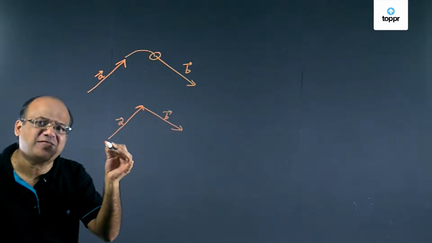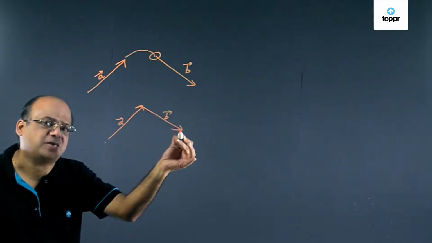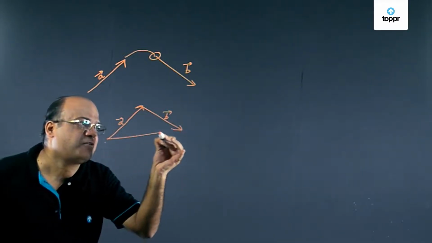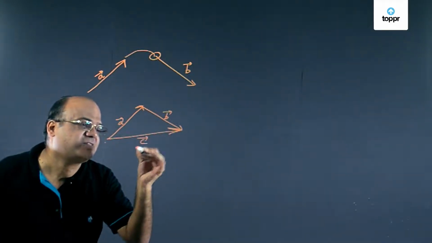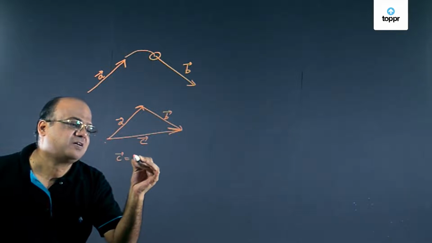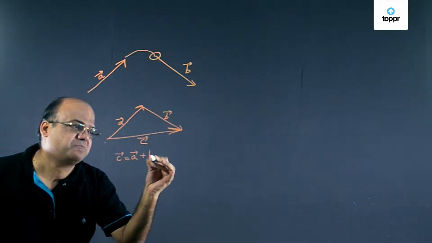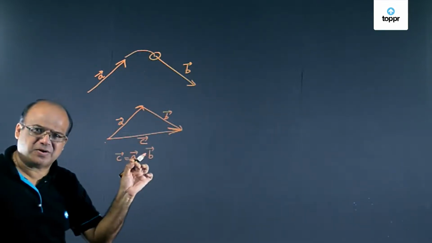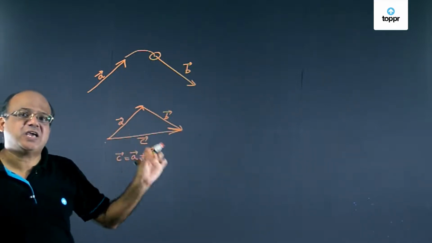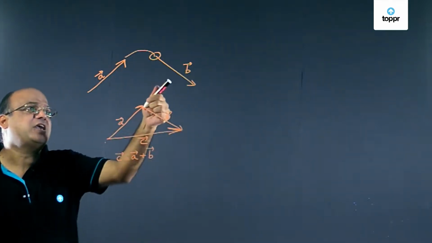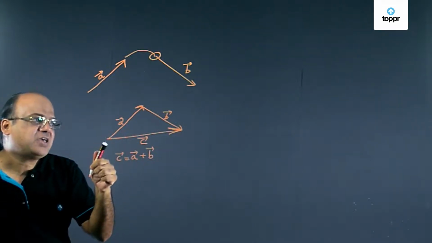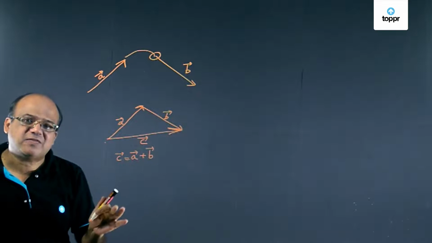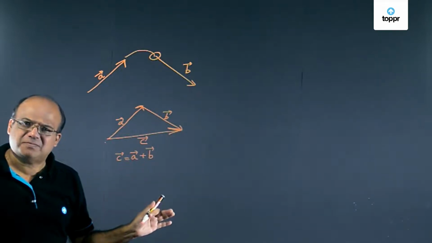Now we join the tail of A to the head of B, and we get this vector. This C vector is A vector plus B vector. Always remember, we are shifting tail to head. We have shifted tail of B to head of A, and then we have joined tail of A to head of B, and that gave us the vector sum.